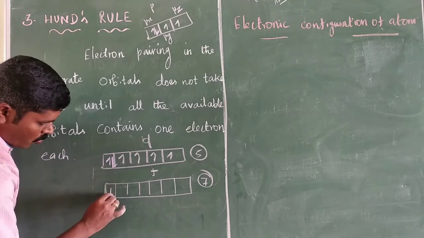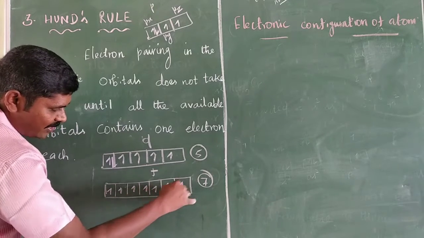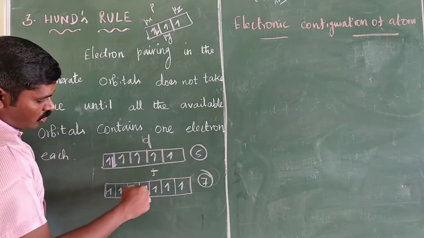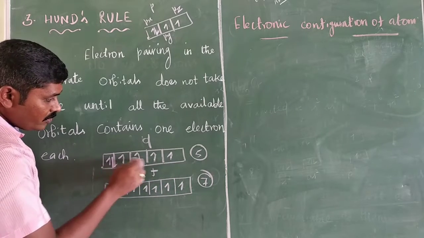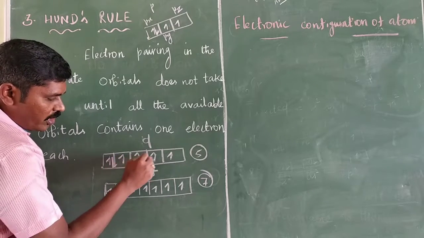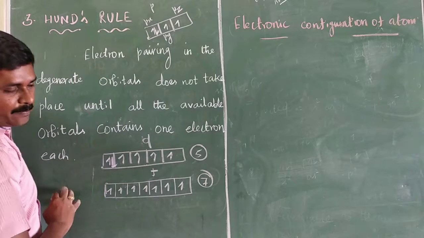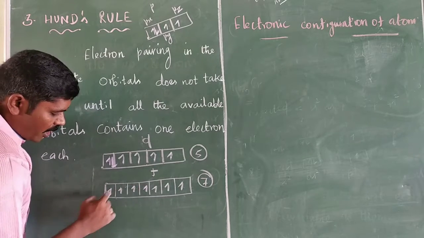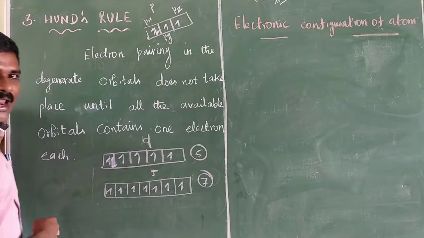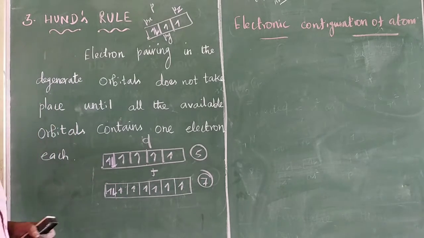In the f orbitals, 1, 2, 3, 4, 5, 6, 7 unpaired electrons, then the 8th electron enters to pair up.